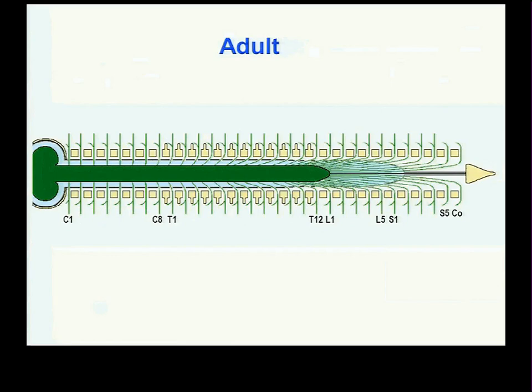That whole zone of descending ventral roots and dorsal roots is called the cauda equina, which means the tail of the horse because it looks like a horse's tail. It only exists because of the differential growth of the spinal cord and vertebral column in fetal life.